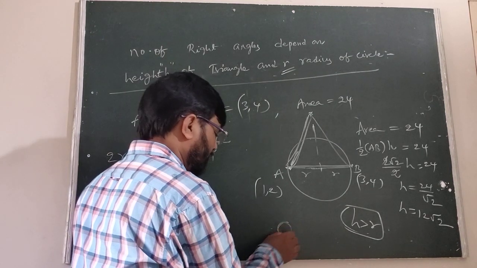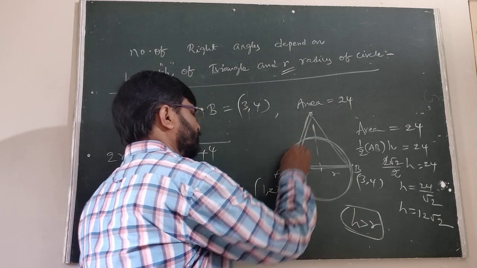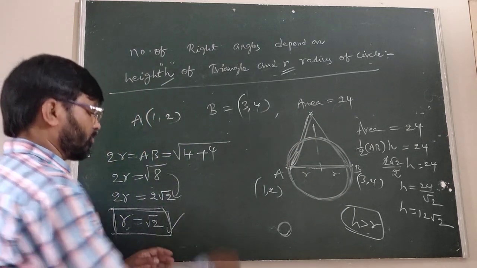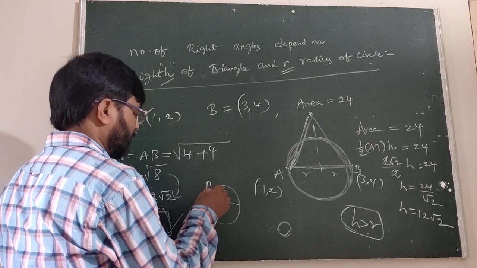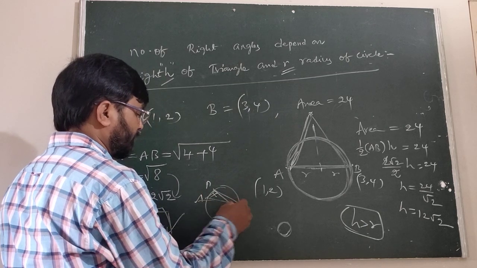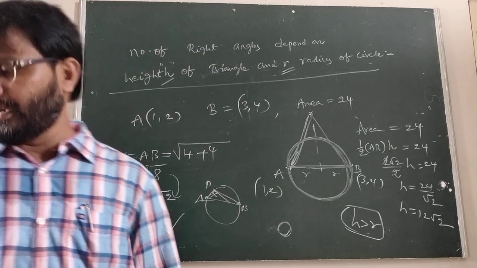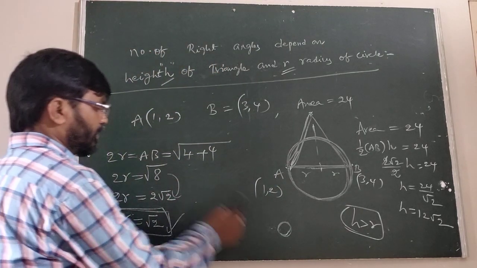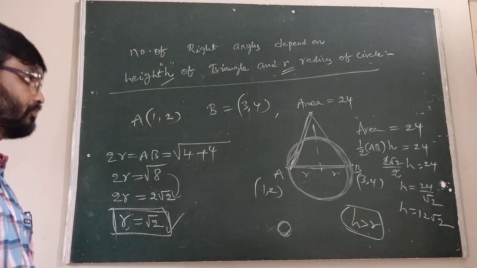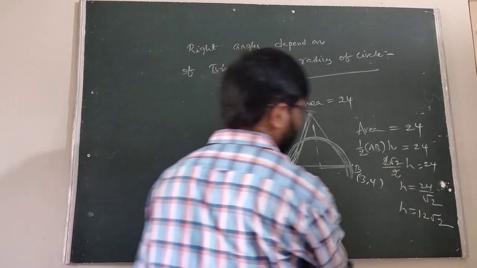in this case is 0. We have to take any point on this surface area only. The point is on the surface, and the point is joined from the end points of the diameter only. Suppose the point is P; this is not a right angle. Undoubtedly, a point joined from the end points of the diameter makes 90 degrees. That's why the angle in a semicircle is 90 degrees. Is it clear or not? Therefore, when H is greater than R, the number of right angle triangles is 0. Is it clear?